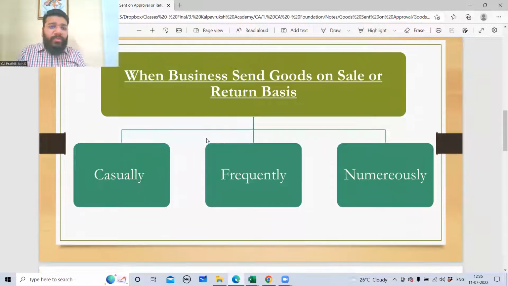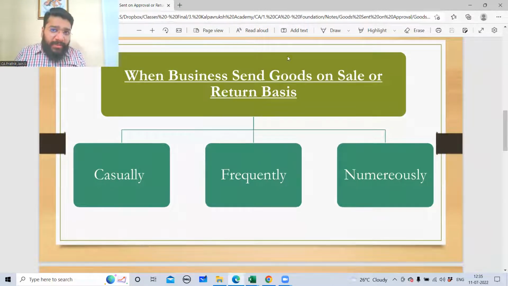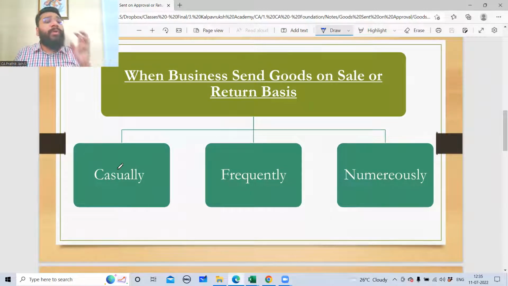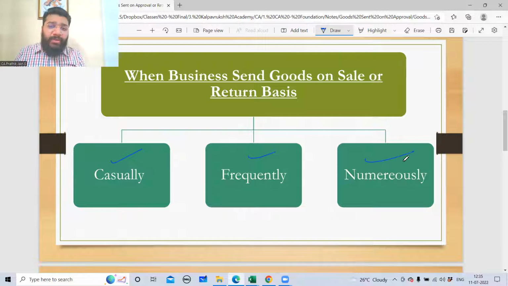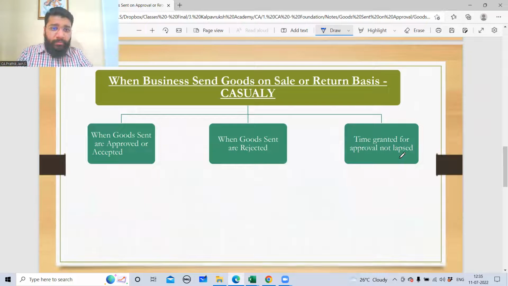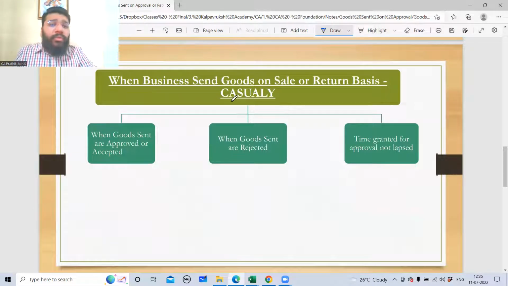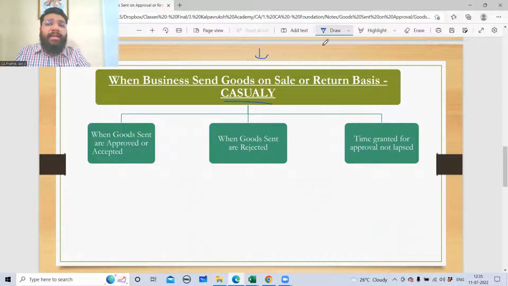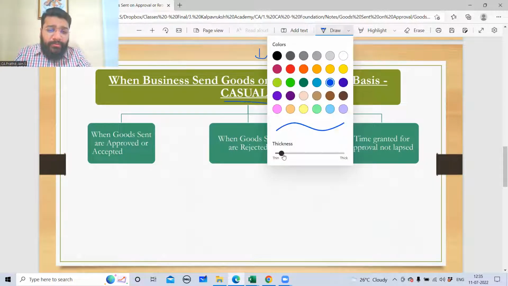Yes, sir. So when the business sends the goods on sale or return basis, you will come across 3 different kinds of scenarios. Depending on which scenario you are in, accordingly the journal entry will be passed. Next. Now, if the goods are sent casually, you will get more questions from this particular category, guys. The first category is the category where you have the maximum questions.